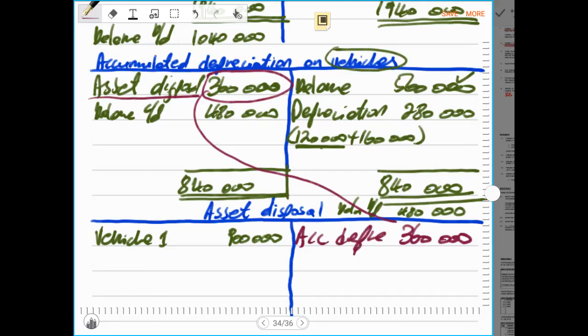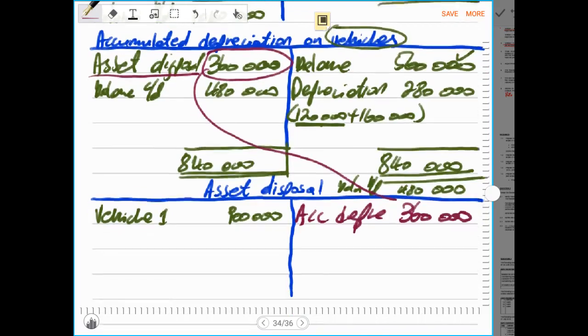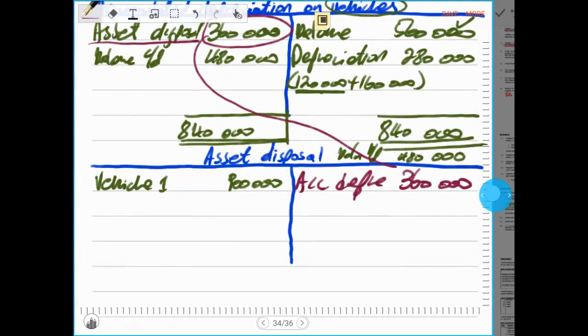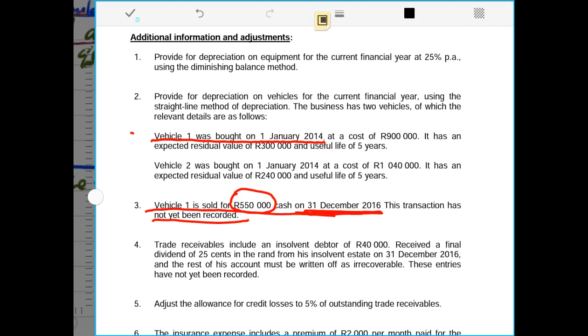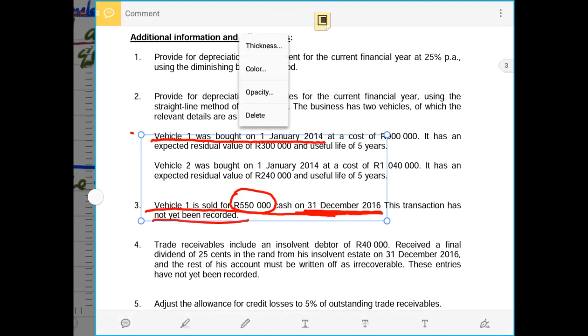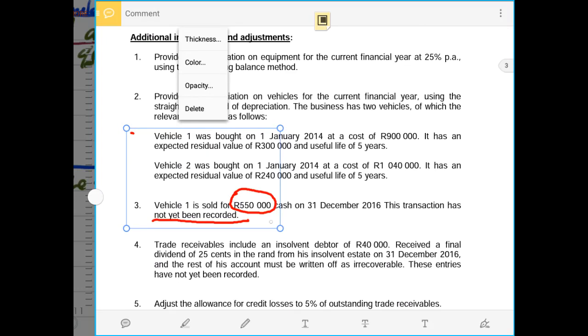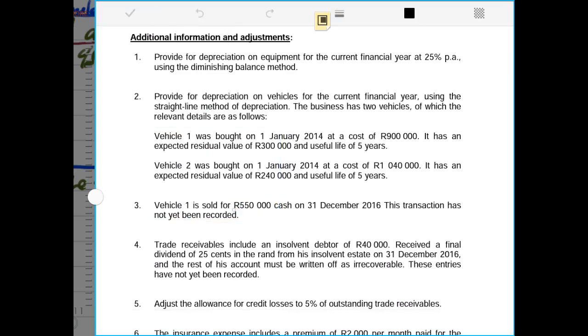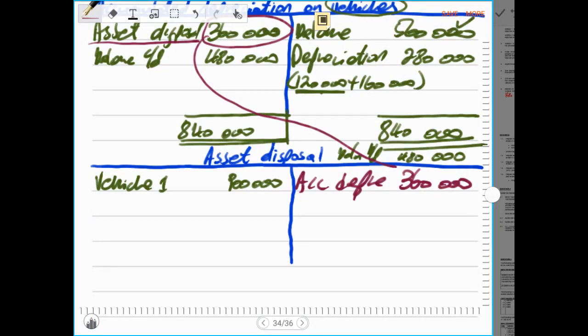Then, remember I said that the price at which the asset is sold must be recorded in the asset disposal ledger account. The price at which motor vehicle 1 was disposed was 550,000 rands, and it was a cash sale. Therefore that must go to the credit side of the asset disposal, and the contra entry will be bank because it was sold for cash.